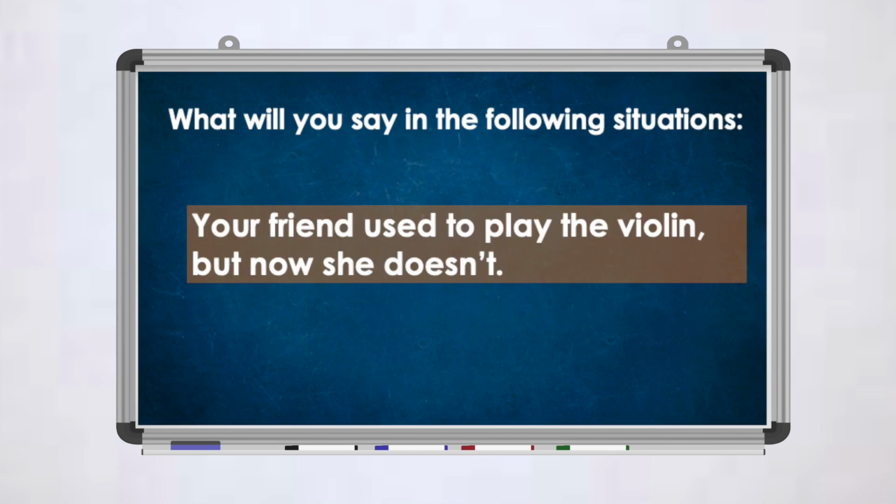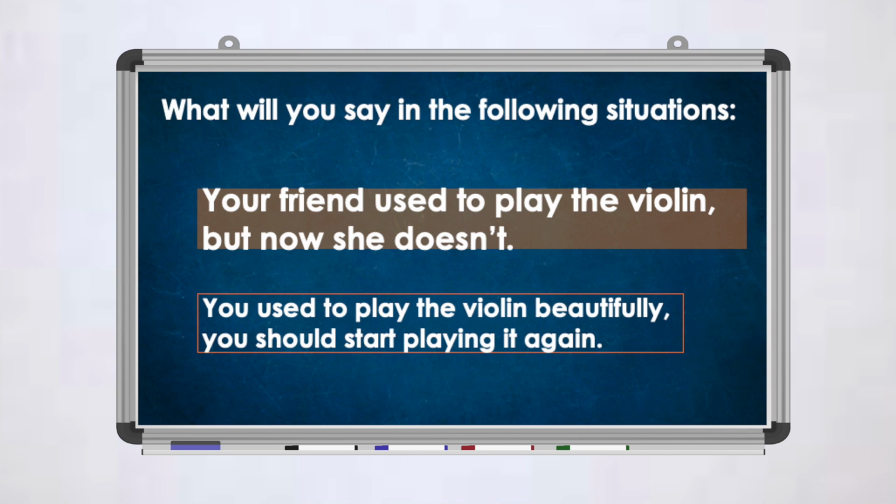Let's take a look at the first example. Your friend used to play the violin, but now she doesn't. Think about it. How are you going to answer it? Imagine yourself in this situation, talking to your friend to go back to playing the violin. What will you say? You used to play the violin beautifully. You should start playing it again. See, it's a full sentence, and I imagined myself in this situation.